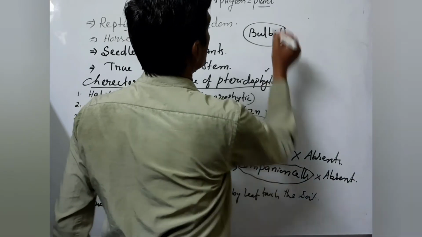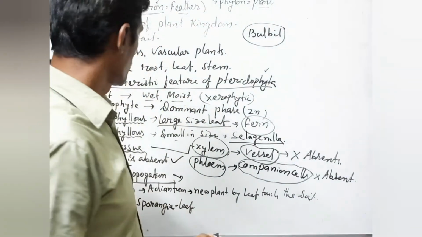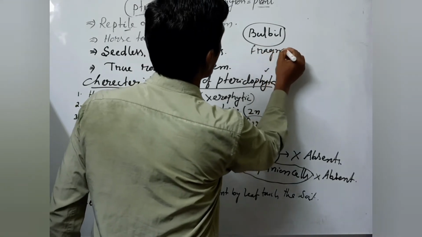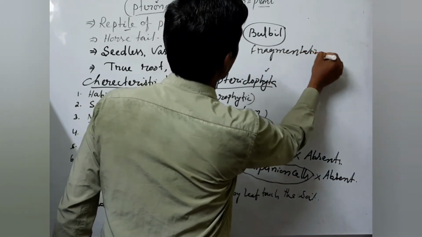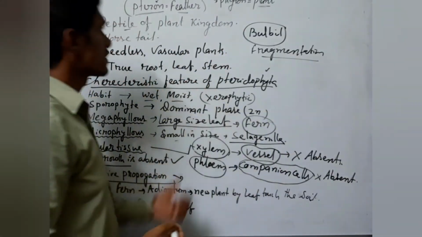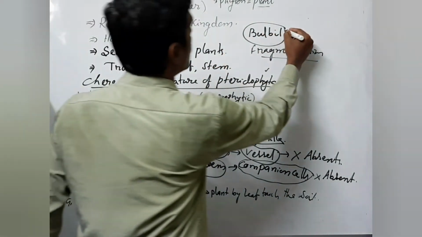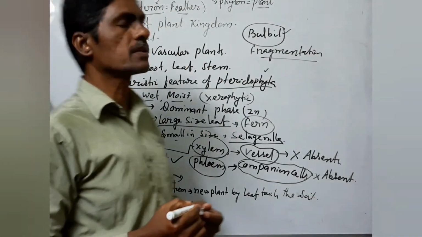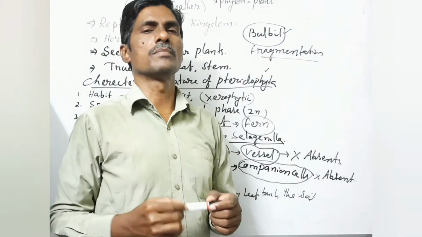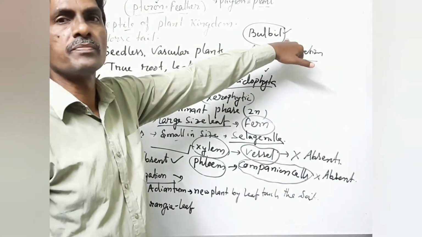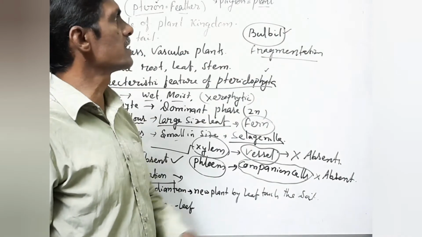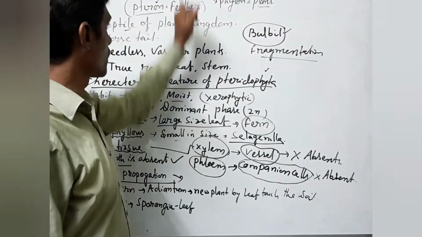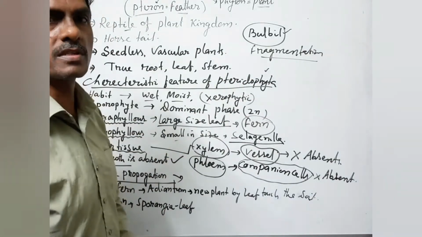So it undergoes the formation of bulbil and also undergoes the fragmentation process. So vegetative reproduction takes place. Especially, the vegetative mode of reproduction by bulbil takes place in modifications of the stem. One is Dioscorea, and the other is Agave. Agave and Dioscorea undergo the vegetative mode of reproduction by bulbil. Same here also in Pteridophyta, they undergo vegetative reproduction by bulbil.